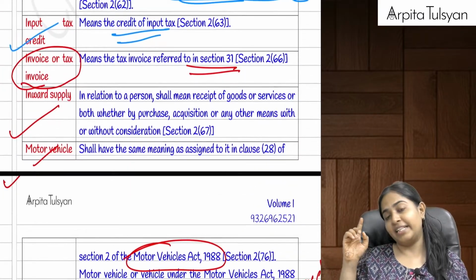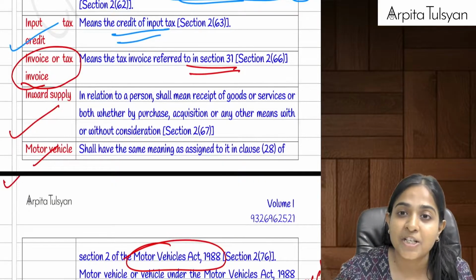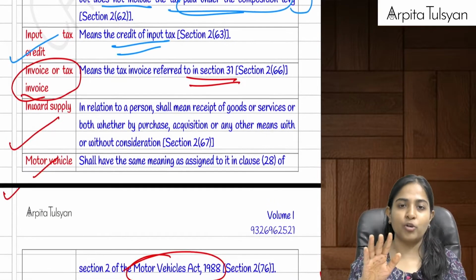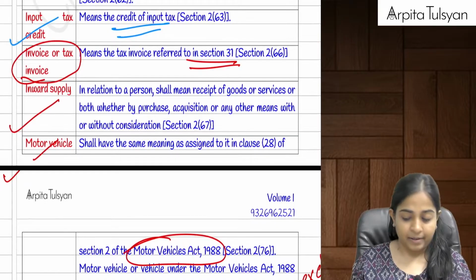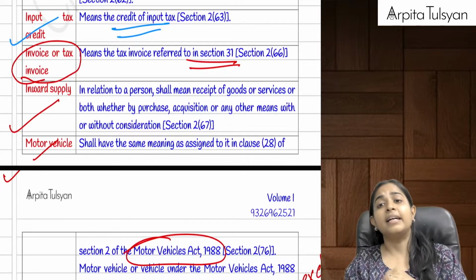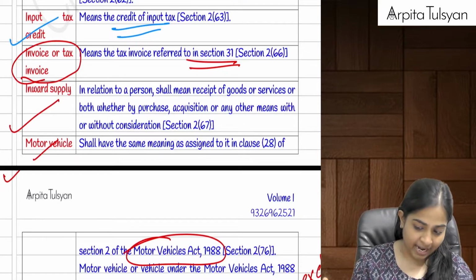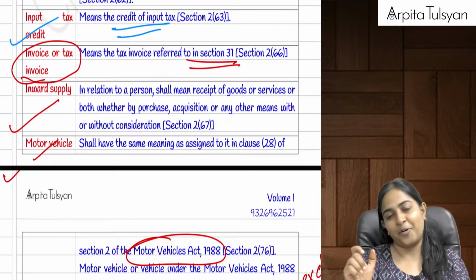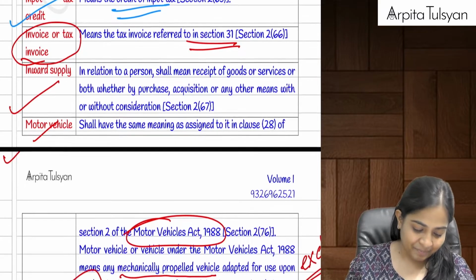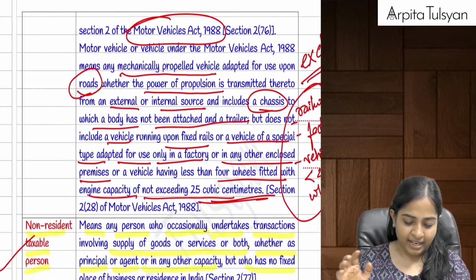But definitely the tax which is paid by a composition scheme dealer is not to be included in input tax. Once you take the credit of that input tax, then we can say that amount is called input tax credit. These were some important definitions which we had to see.